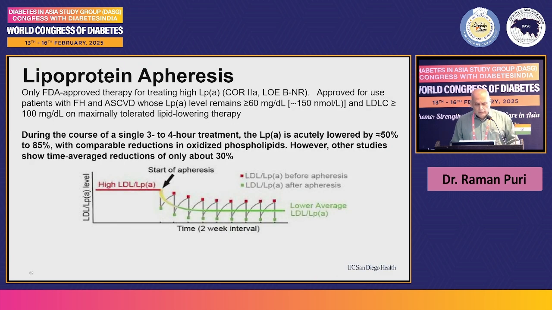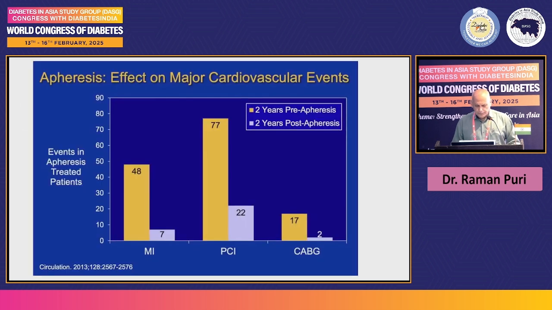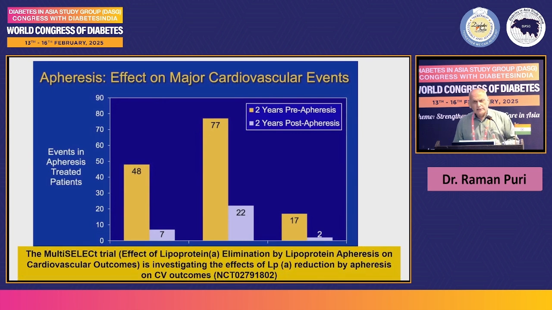Coming to lipoprotein apheresis, this is the only FDA approved treatment for elevated lipoprotein A. During the acute phase, it reduces lipoprotein A by about 50 to 85%. But if you take a time average, there is around 30% lipoprotein A reduction. There are no RCTs at present showing a cardiovascular outcome benefit, but there is an ongoing multicenter trial which is going to investigate the effect of LPA reduction by apheresis on cardiovascular outcome.